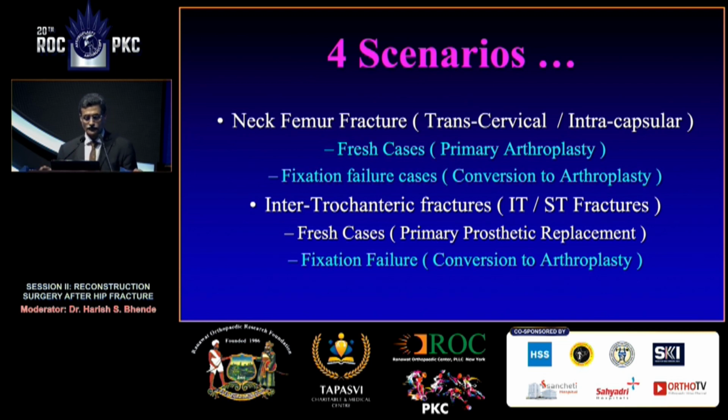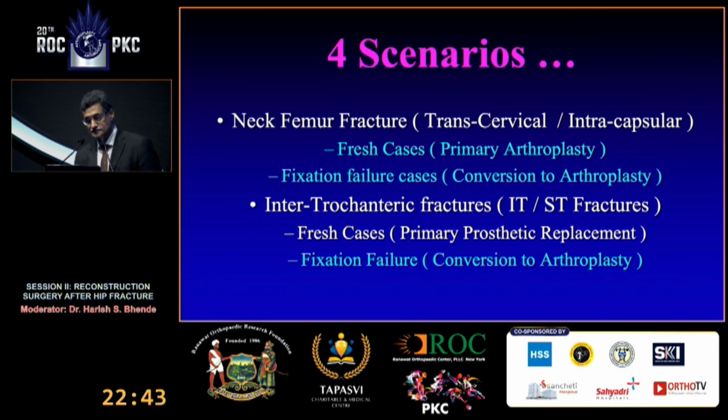Scenario 1 is a fracture neck femur, which is transcervical or intracapsular fractures, either fresh cases when we do primary arthroplasty, and the fixation failure cases when a failed fixation has to be converted to arthroplasty. Part 2 will be intertrochanteric fractures, that is IT fractures. Again, fresh cases when you do primary prosthetic replacement. So we discuss which cases, what indication, when do we do it, and the fixation failure when things do not work out and we want to convert that into arthroplasty.